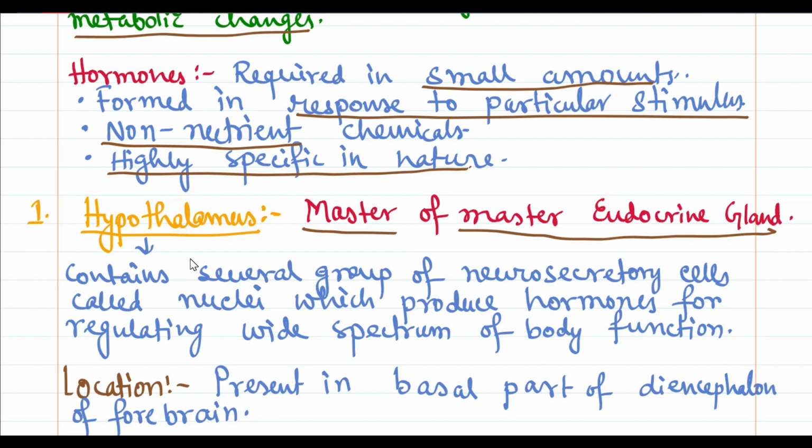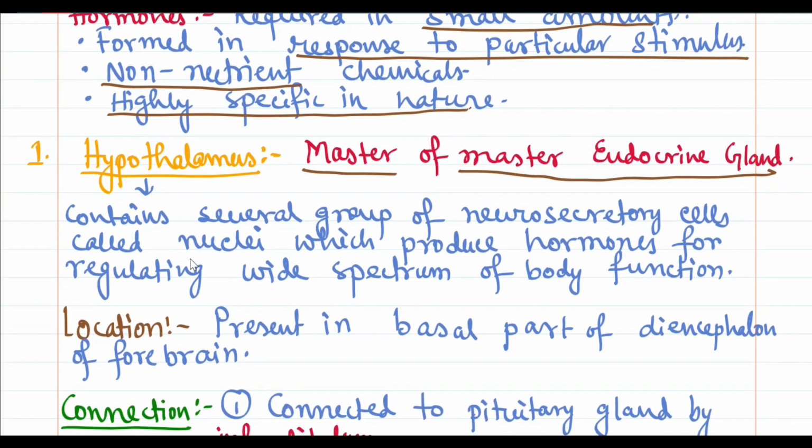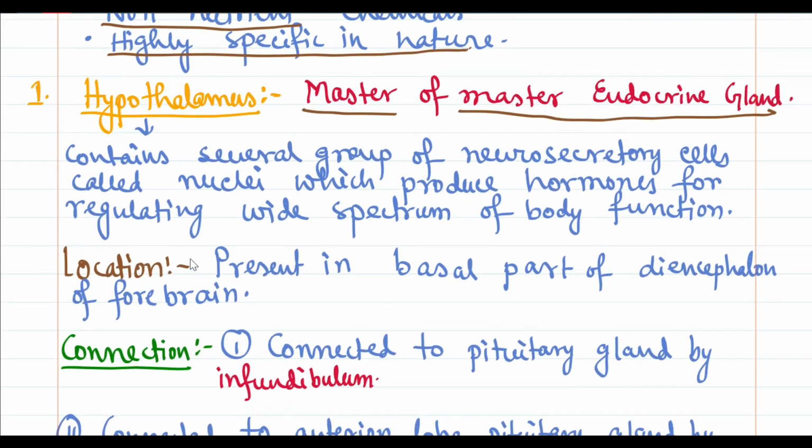So just like that, the hypothalamus is also like the king, the master of master endocrine glands. Means it controls other endocrine glands, it decides whether the other endocrine glands should release hormones or not, and as a result it controls the entire endocrine system.